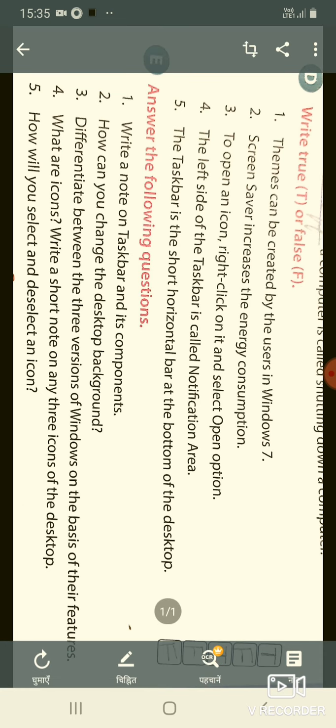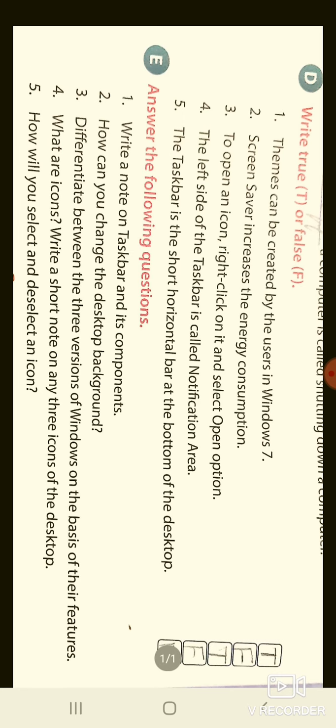First of all, I have told you that you will do the A, B, C, and D parts in your book, and the E part you will do in your notebook. I will send you a PDF of all the answers. In the PDF, you will do the A to D parts in your book, and the E part, that is the answer of the following question, you will do in your notebook.